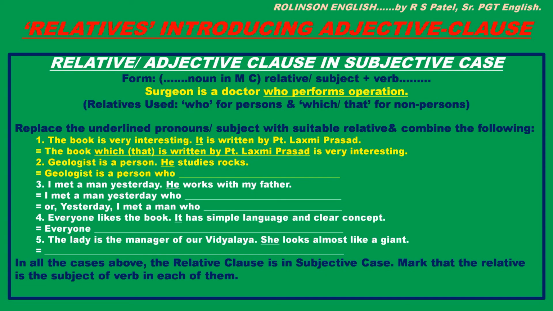You can mark that in the second sentence in each pair, the pronoun is a doer of verb in it. And it is in this way that you will get an adjective clause, an adjective clause in subjective case, by combining them. Okay, after doing it in all the cases above, the relative clause is in subjective case.